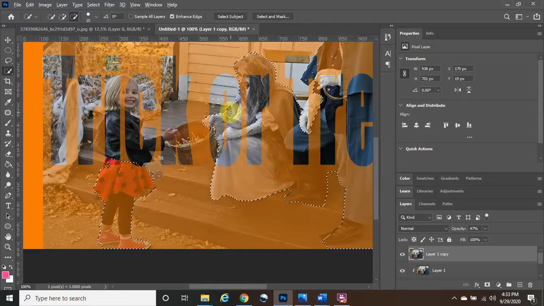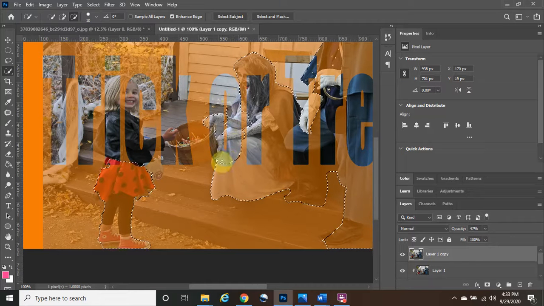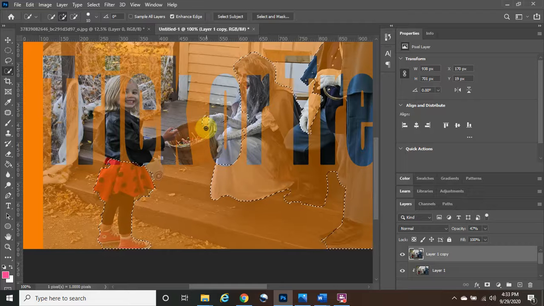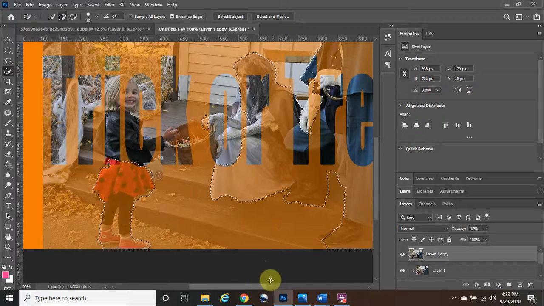So we're going to hold the Alt button down. I am going to take it out from this text right here as much as I can, so it doesn't blend into the other ones. Like this whole area is the text. I'm going to include her hand back in. Okay. Alright, and then this is the portion that's text too.